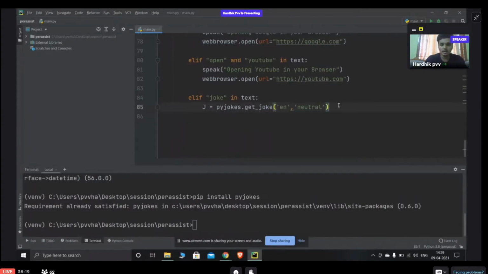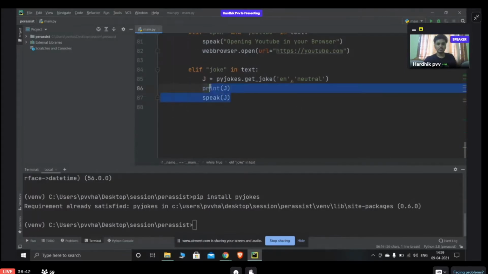Okay. So now it takes a joke from the module. There will be a set of jokes. From that, it will take a random joke and store it in the variable j, and I'll print that value j and also speak it. So that's all for joke.